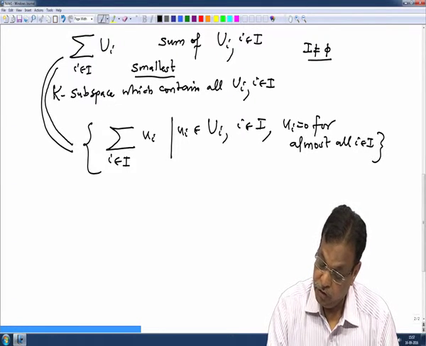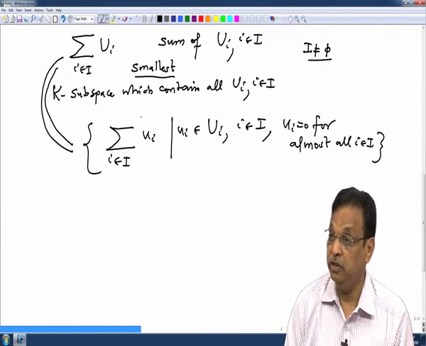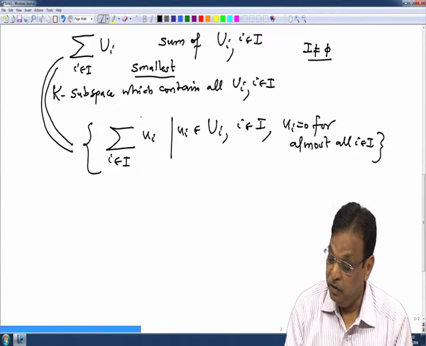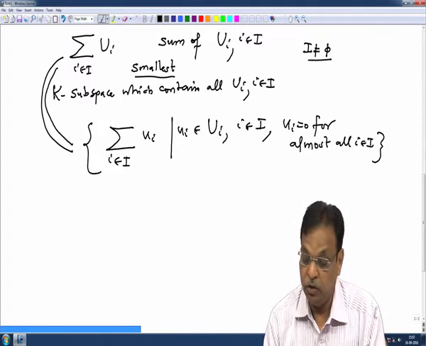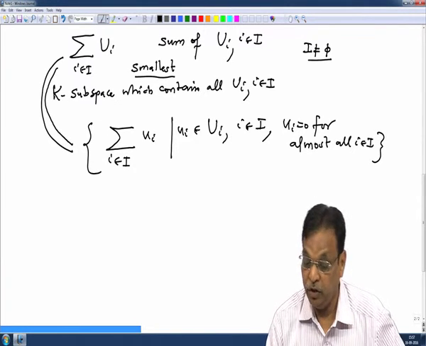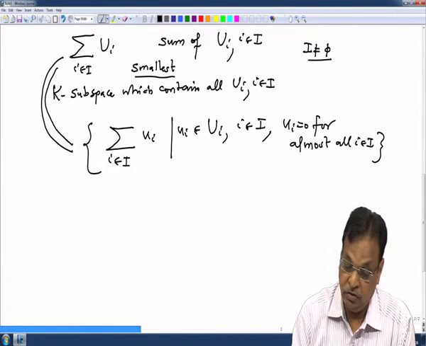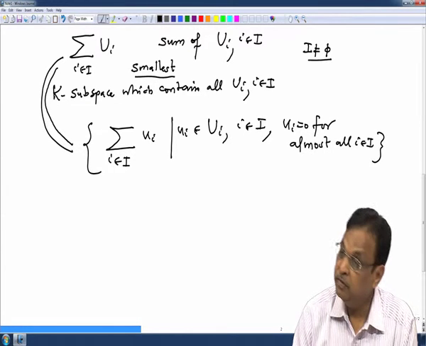This condition ensures that this sum makes sense in general, and it is very easy to see that this is actually a subspace which contains all the U_i and it is the smallest one. So, therefore, this equality here.